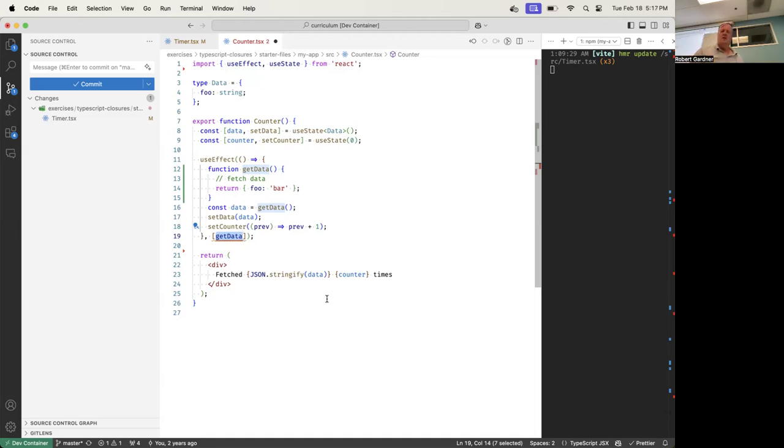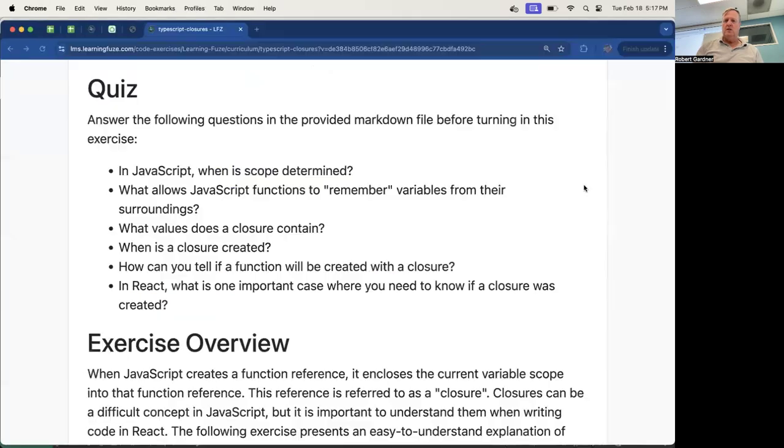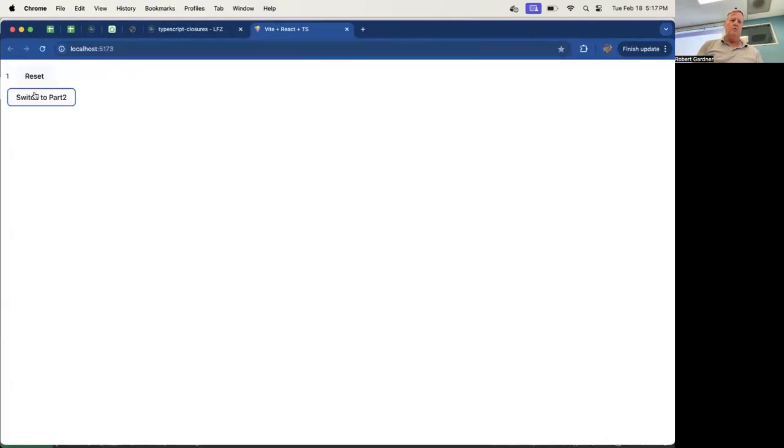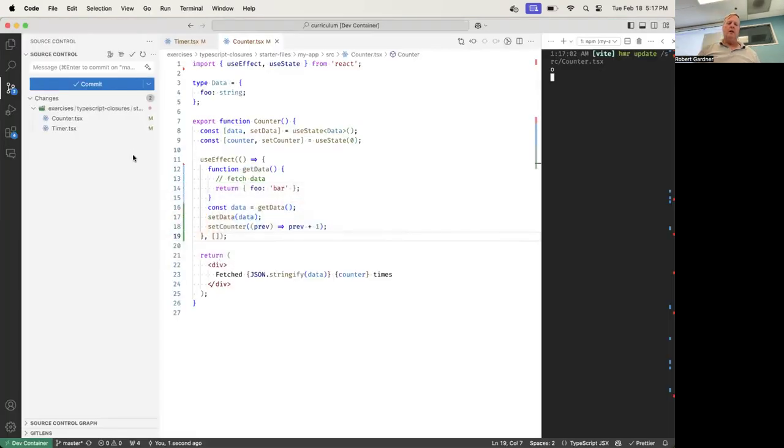And I delete it. If I do that, then let me go open this again. Now I switch to part 2, and that's it, nice and pretty. Now that's one way to fix it. Let me show you the second way, which is the way that I think is the best way to do it. There's nothing wrong with this approach, but sometimes it's awkward.